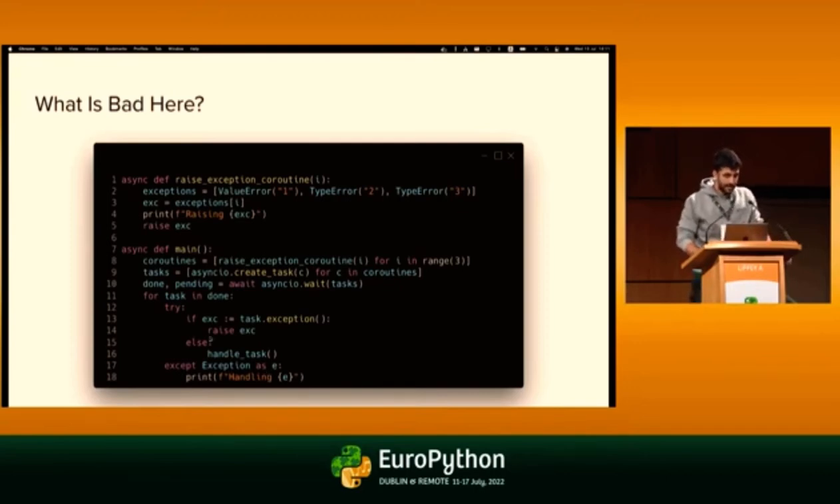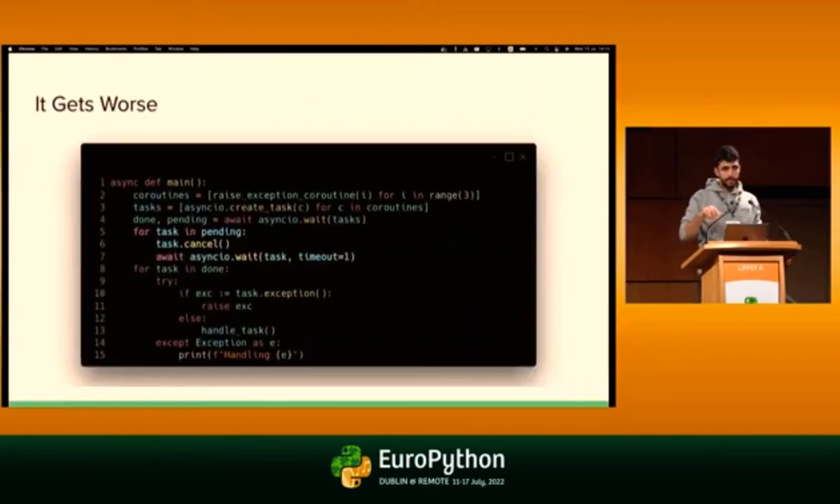Also, it's pretty indented, and that's kind of ugly. And also, we have to raise them ourselves, right? We need to get the exception object and then do the raise ourselves. I don't want to do that. I want Python or that function that I'm calling, asyncio.wait or something like that, to do that for me, right?